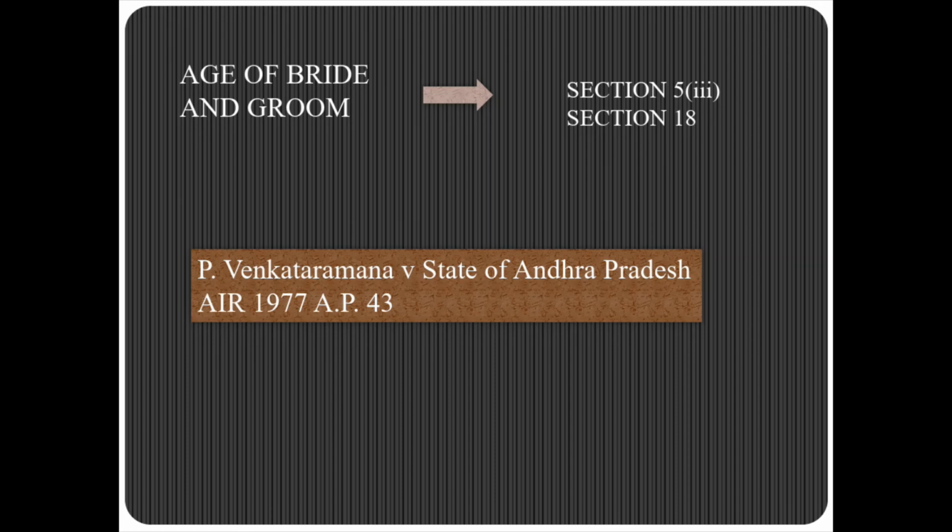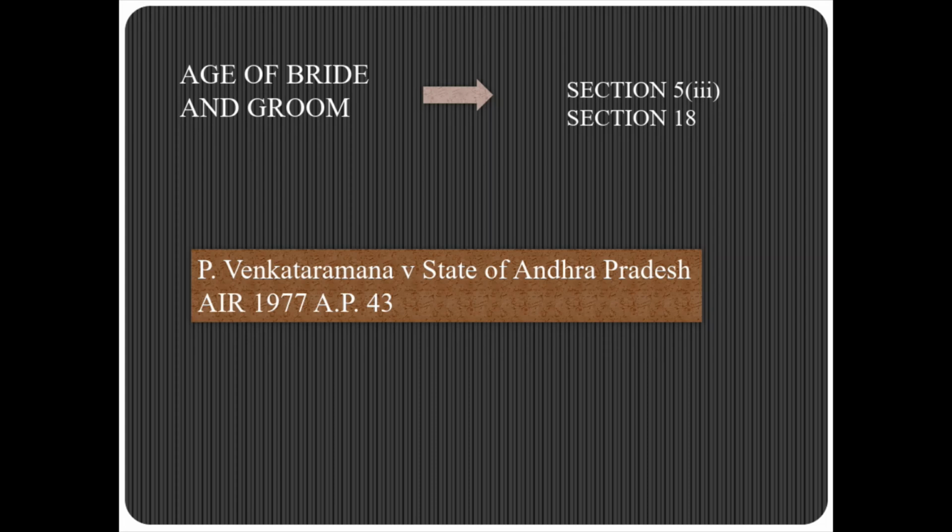Basically, the reason behind it is that for children married once, especially for a girl, once she is married and then gets divorced, or for any reason gets that marriage declared void, it will become hard in society for that woman to get married again or be seen as a normal human. So, according to Section 18, a marriage done for a woman below 18 years of age or a groom below 21 years of age won't be void or voidable, but the people who get them married will be punishable under Section 18.